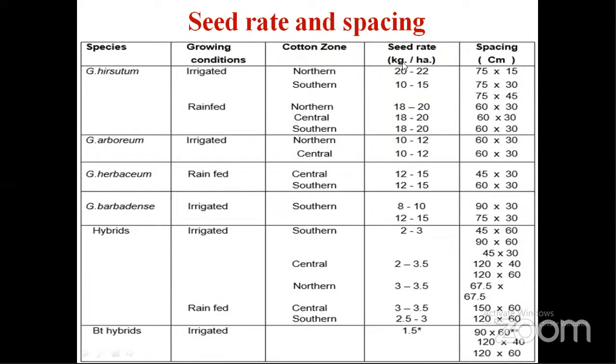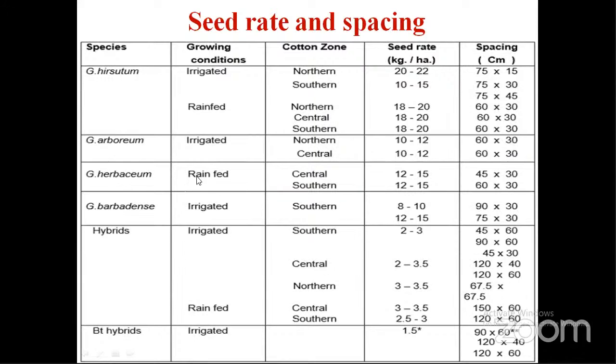In this table, we can see the seed rate and spacing of different species. First one is Gossypium hirsutum. If it is grown under irrigated conditions, seed rate is 20 to 22 kg per hectare, and spacing is either 75 into 15 centimeter or 75 into 30 centimeter. If it is grown under rain-fed conditions, seed rate is around 18 to 20 kg per hectare, and spacing is 16 to 30 centimeters. For Gossypium arboreum, grown under irrigated conditions, seed rate is a little less compared to Gossypium hirsutum, that is 10 to 12 kg per hectare, and spacing is 16 to 30 centimeters.